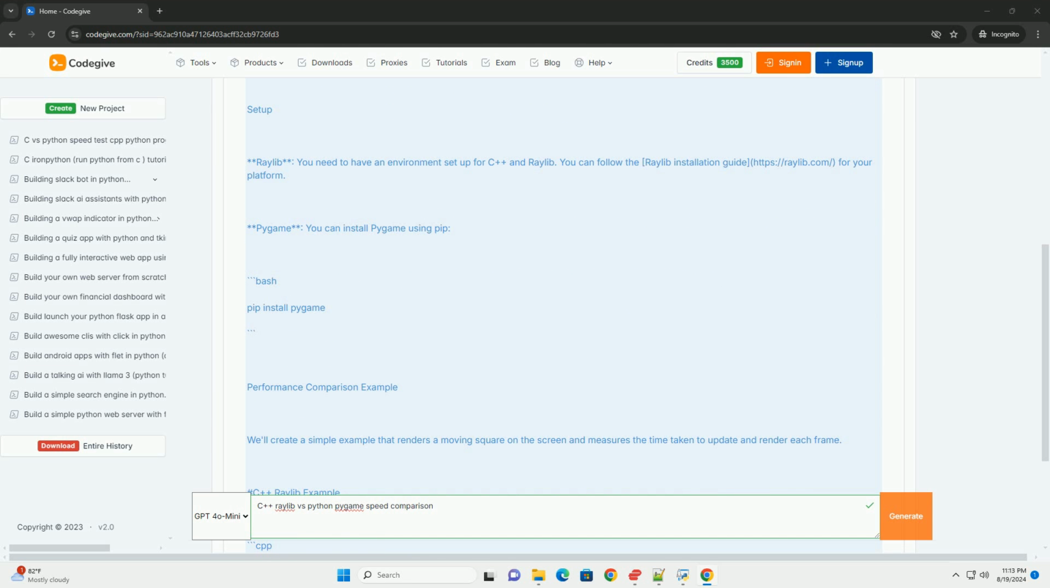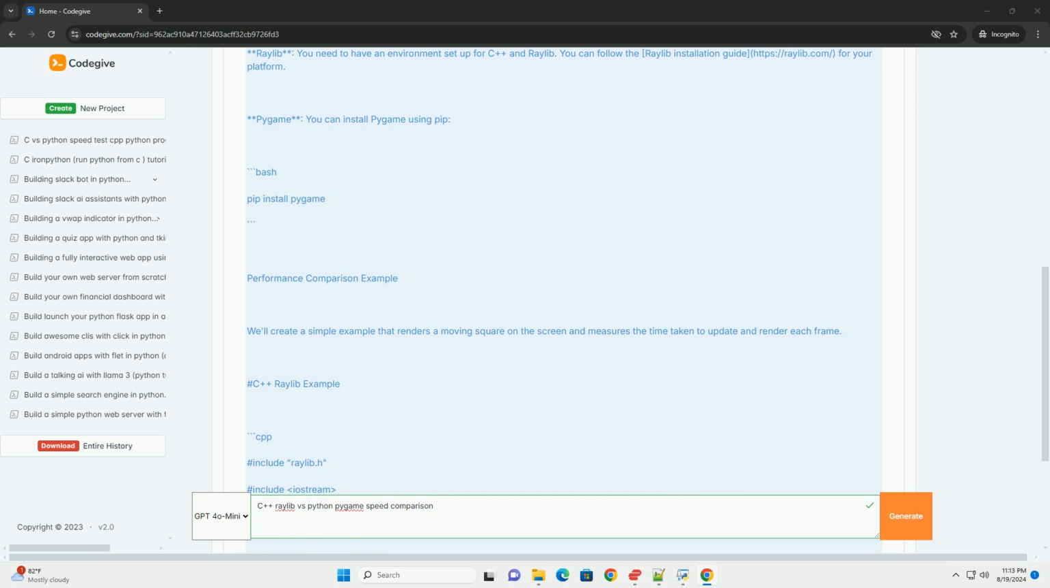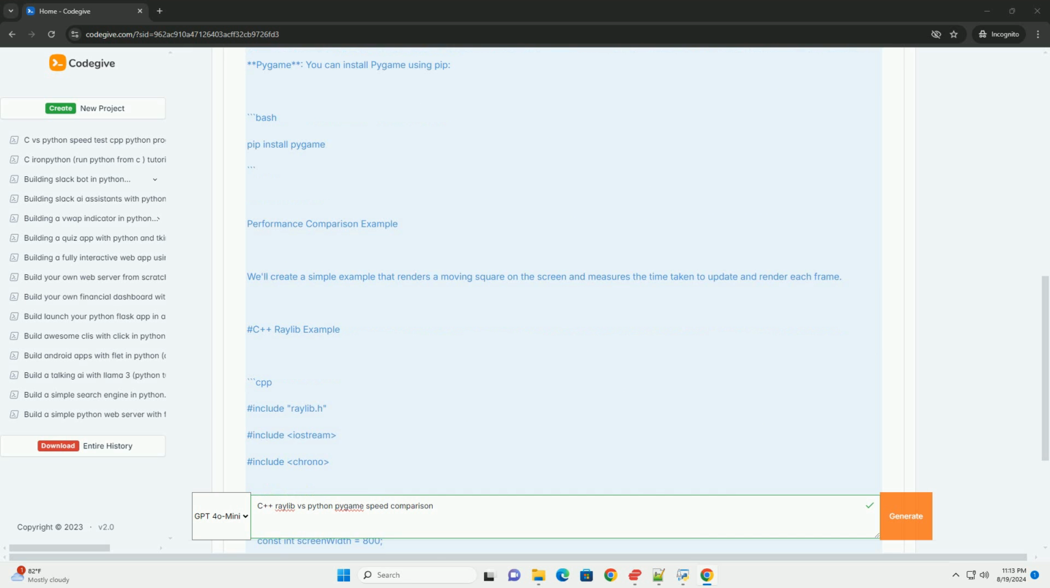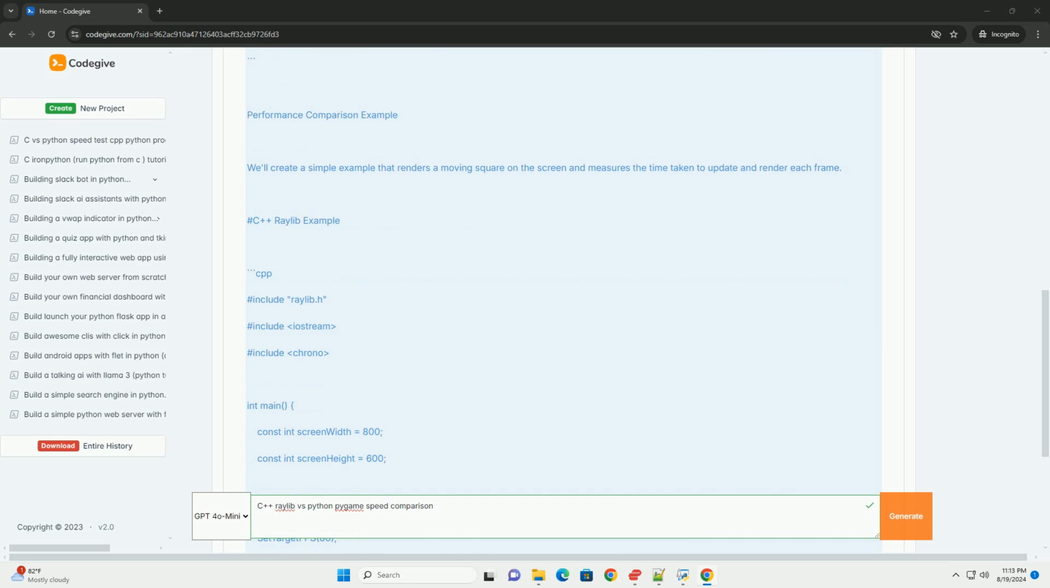Setup. Raylib: you need to have an environment set up for raylib. You can follow the raylib installation guide at raylib.com for your platform. Pygame: you can install pygame using pip, pip install pygame.